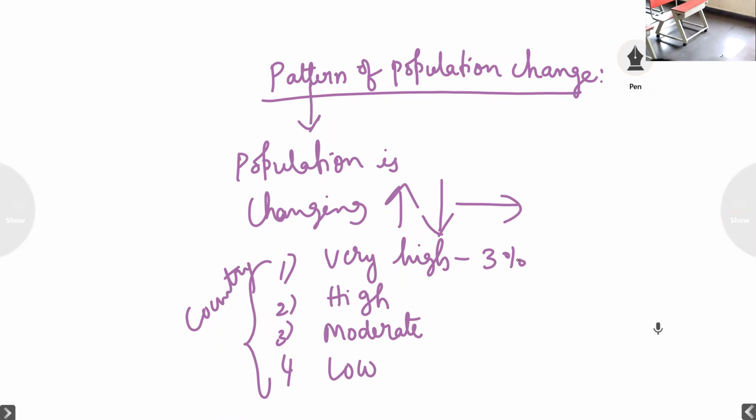The second one, high, has 2 to 2.9% natural growth.